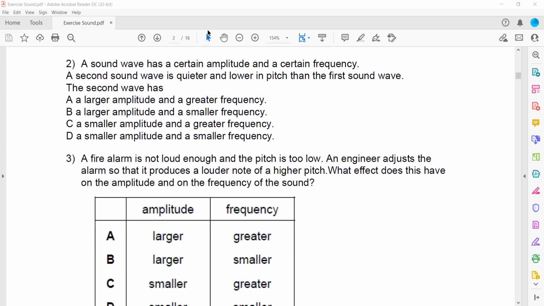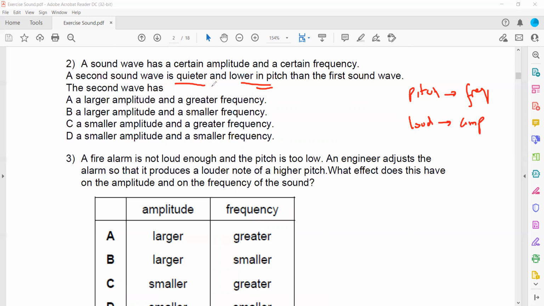Then in question 2, a sound wave has a certain amplitude and frequency. A second sound wave is quieter. Quieter means it has low amplitude and lower pitch. Pitch refers to frequency, the number of vibrations per second, whereas amplitude refers to loudness.